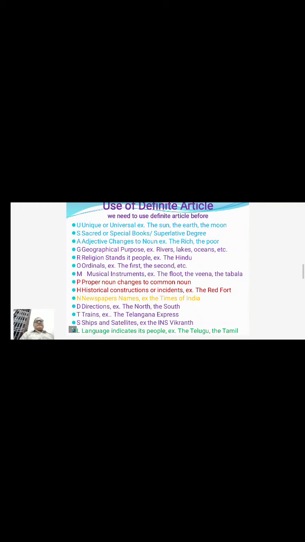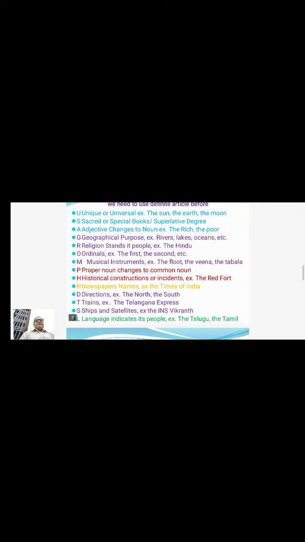If we see these examples, there is an acronym also. If we get an idea of this acronym, we can use the definite article exactly, without any mistake. When and where we can use the definite article is explained in this slide very clearly.